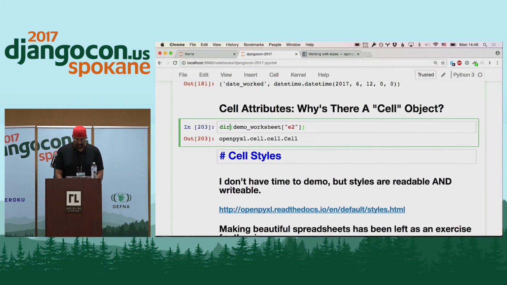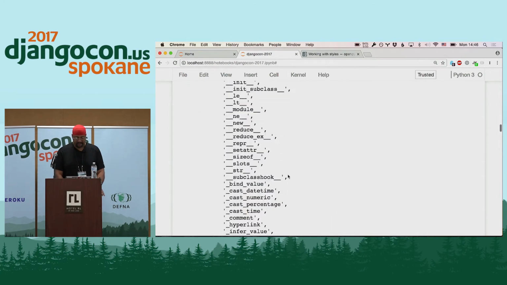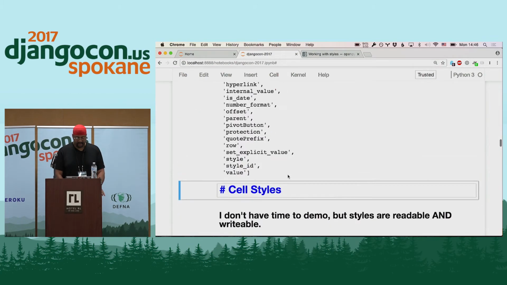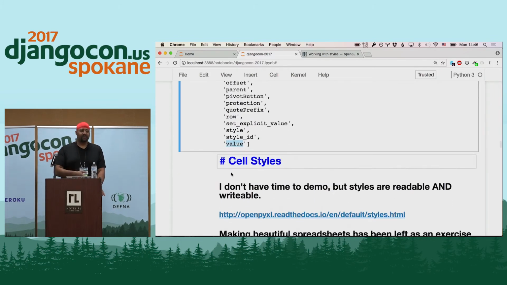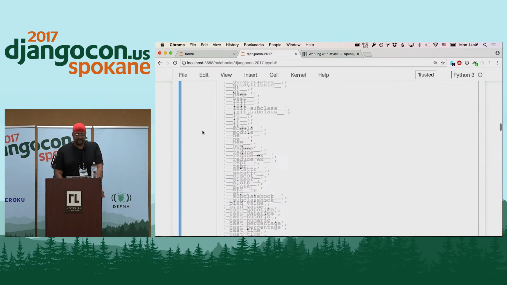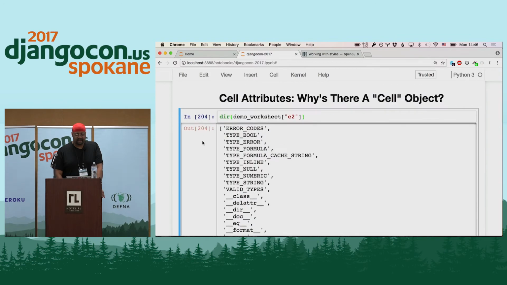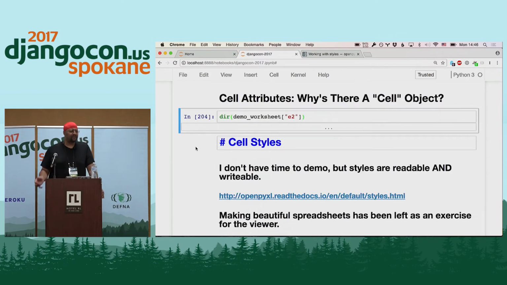And the one that we're going to use the most here is the value attribute. So we'll be doing cell.value to get the actual value out. That's the actual data we're wanting to work with. However, there's other data in the cell. So if you need to know if a cell is colored a certain way or uses a certain type of font or something like that, you can grab that information and do things with it as well. But for our purposes, we'll be focusing mostly on that.